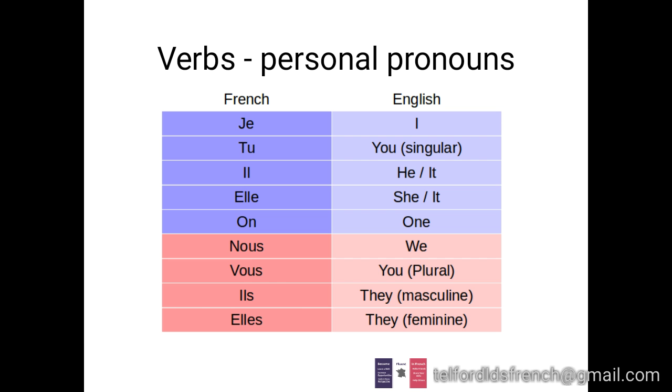Nous means we, and is used just in the same way that we use we. Vous is again you, but this time when we are speaking to more than one person. Ils is they, but only if we're speaking to a masculine group. A masculine group may be, for example, a group of men, let's say 10 men. We would refer to them as ils instead of saying they.